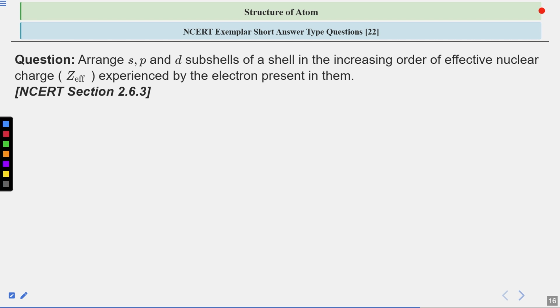Our next question: arrange S, P and D subshell of a shell in the increasing order of effective nuclear charge experienced by the electron in them. So this is an objective type. How will you rearrange it? Just write it in the copy by yourself. Now you have some time to write it. What you have to do is arrange the S, P, D subshells in the increasing order of effective nuclear charge. So this is a short answer type question from NCERT Exemplar.